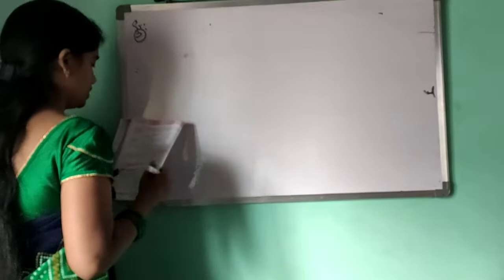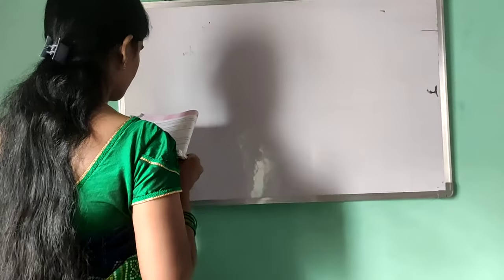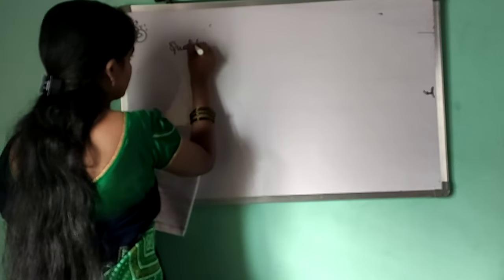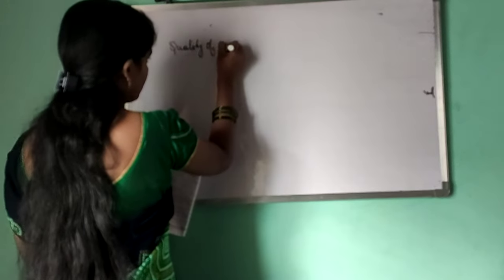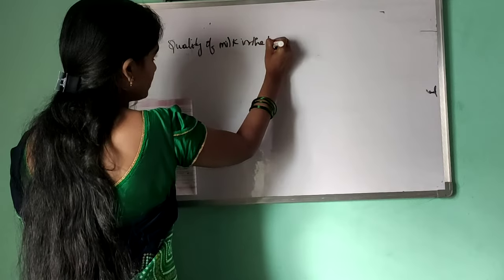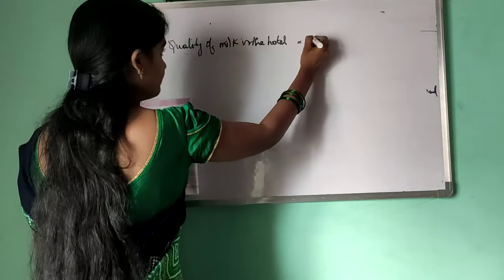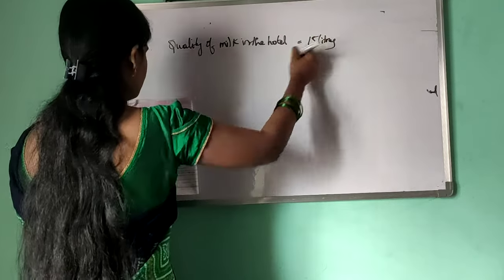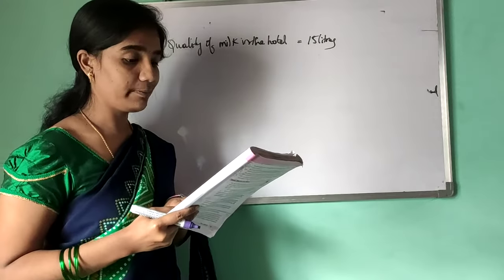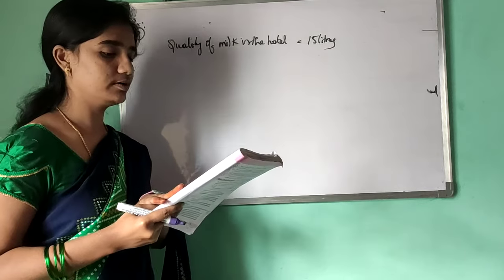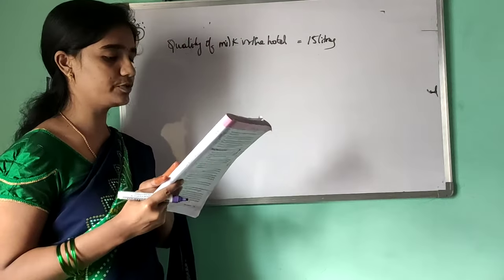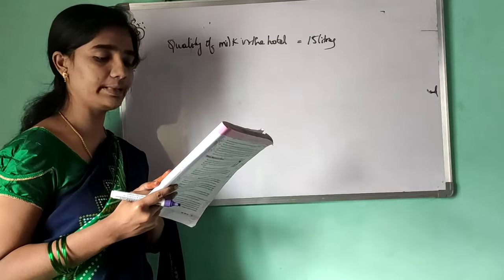The quantity of milk in the hotel: the hotel has 15 liters of milk already. 25 milliliters of milk is required to prepare a cup of tea. So how many cups of tea can be made with the milk?